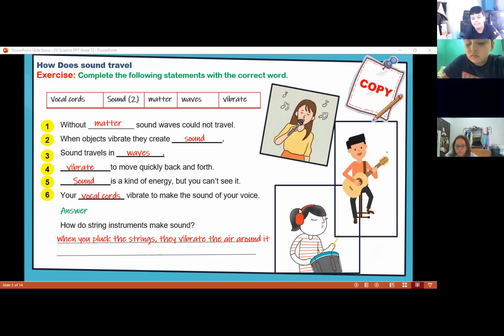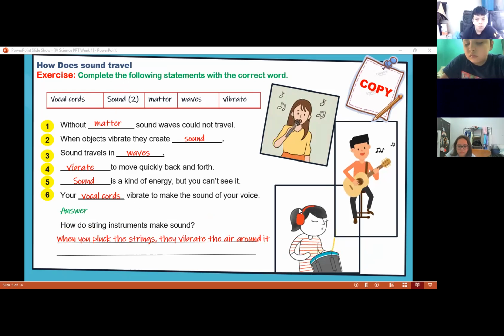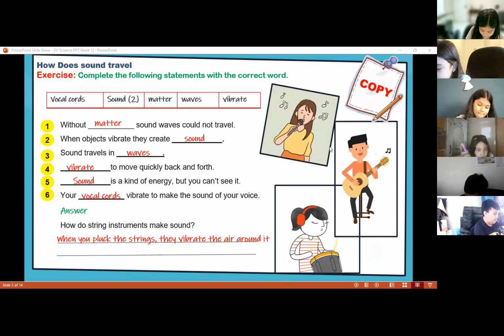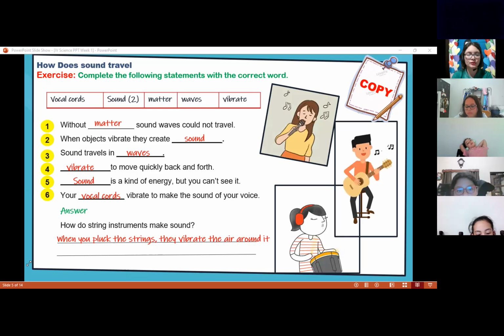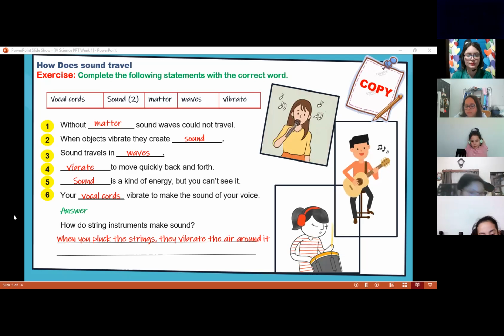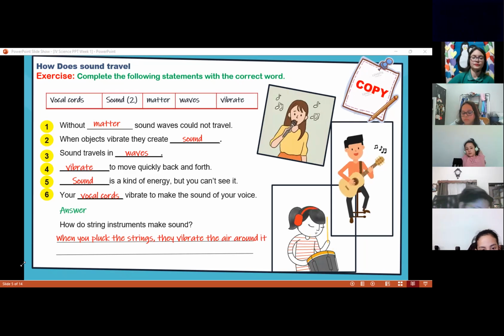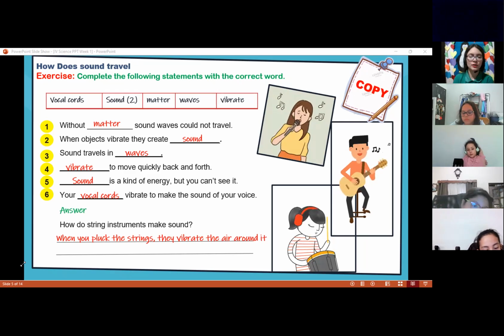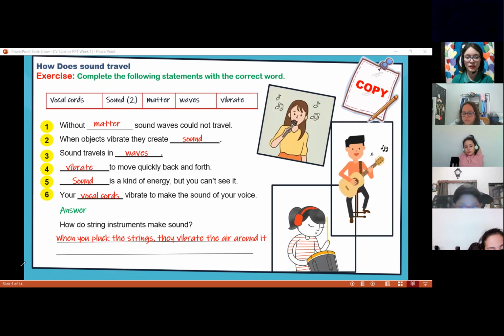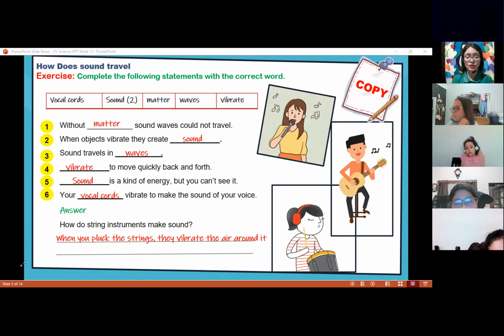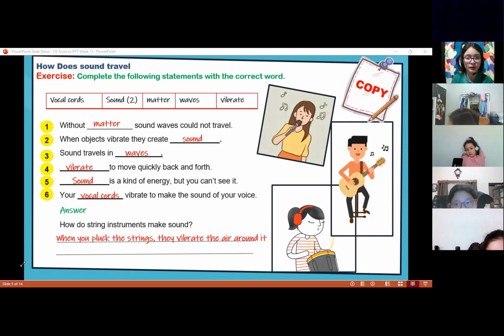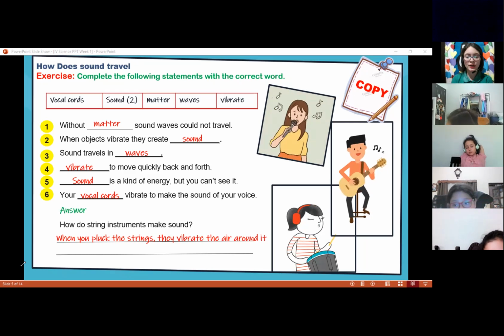I finished. Show me your notebook, Khaled. And copy that answer. Copy the question and answer also. How do string instruments make sound? Yes, everything. Copy the question and answer also. Are you sure that you finished, Khaled? Pretty sure? Yes. And copy the question and answer. Did you finish copying the question and answer, Khaled? Show me your notebook before we go.